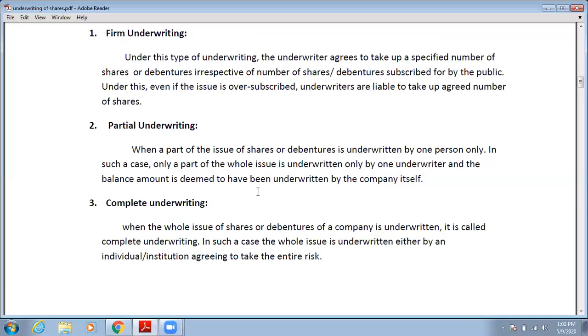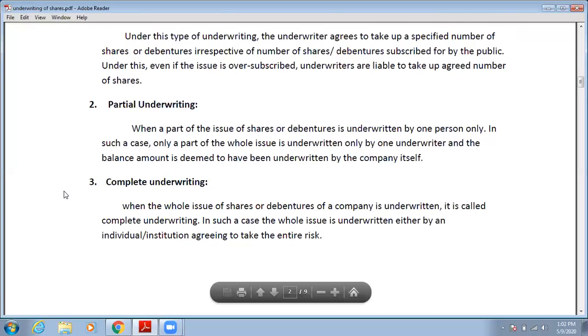Okay, so when a part of an issue of shares or debentures is underwritten by one person only, in such a case only a part of the whole issue is underwritten by one underwriter, and the balance amount is deemed to have been underwritten by the company itself. So in this condition the company will also be an underwriter. One underwriter is A, and who is the other? For the 300 shares, who will be the underwriter? The company itself is also an underwriter.